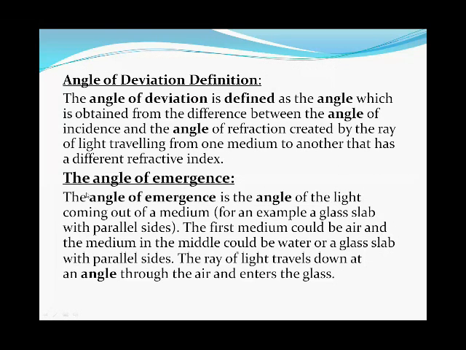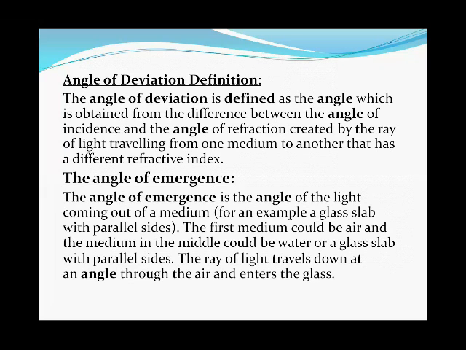After that, another term which we use in the experiment of the glass prism is the angle of emergence. The angle of emergence is the angle of the light coming out of a medium. For example, a glass slab with parallel sides.